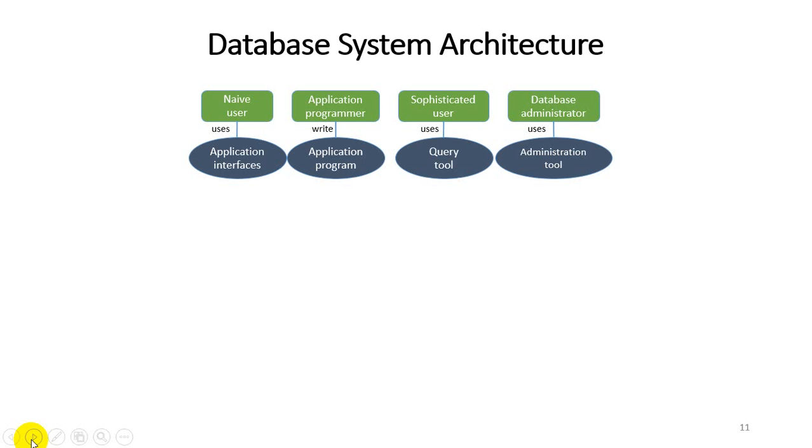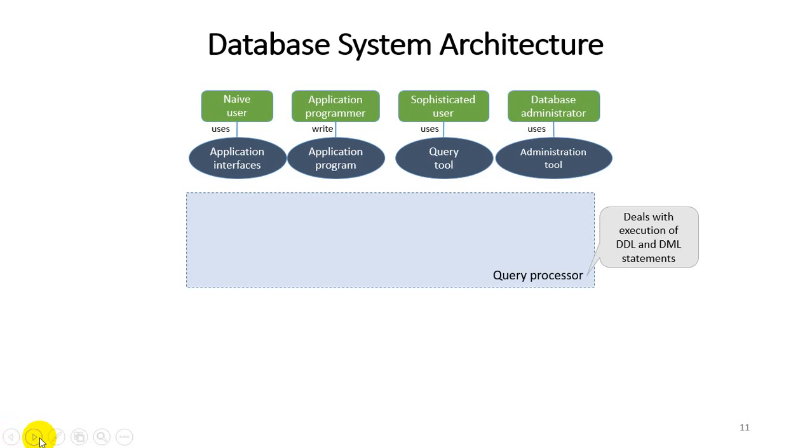Now how can they access it, or what different operations are performed? The second level is known as the query processor. In the query processor, different operations are performed, like dealing with the execution of DDL and DML statements. What is DDL? We studied it in our previous slide. It is the data definition language, and DML is the data manipulation language. In DDL, we work directly with the logical schema, and in DML, the query or operation is performed directly on the database instance.